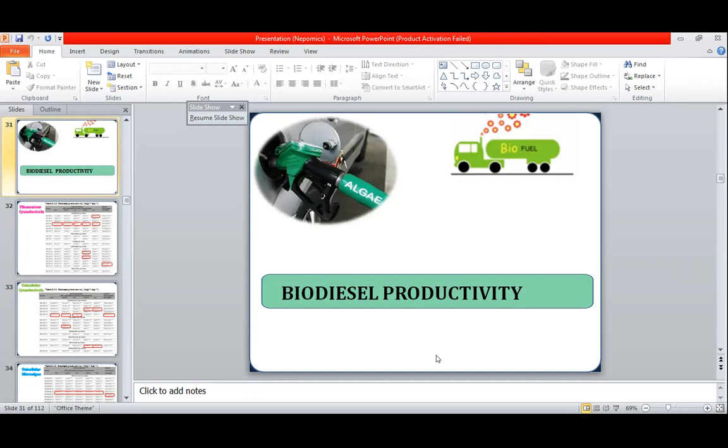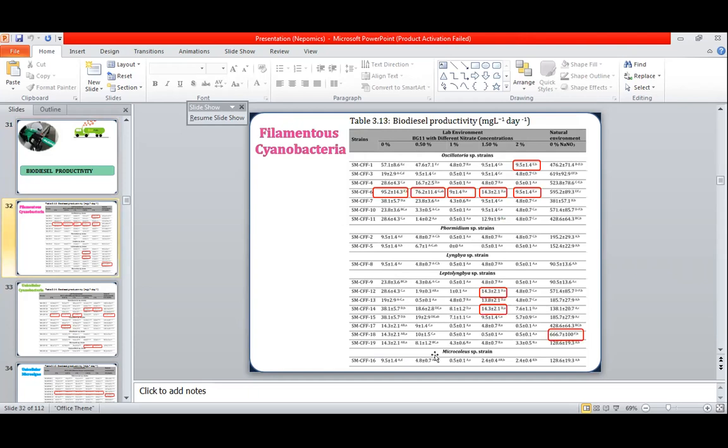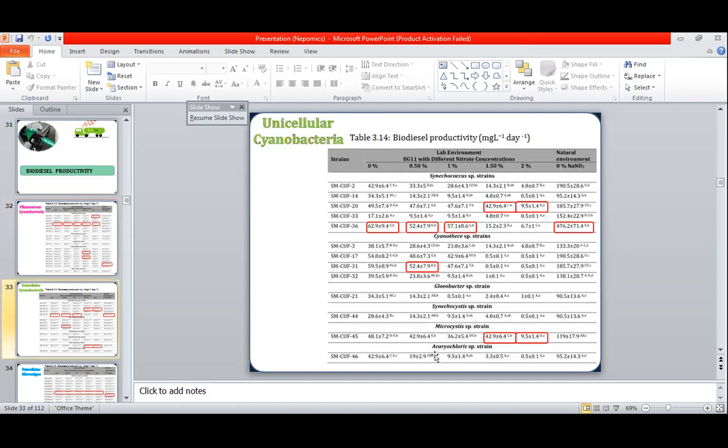Now come towards the biodiesel productivity. Biodiesel productivity was measured in mg per liter per day, and the highest values and highest amounts of biodiesel have been highlighted in these tables. You can see that maximum biodiesel productivity was obtained in the Oscillatoria strain and in the Leptolyngbya strains. With reference to the unicellular cyanobacteria, the highest biodiesel productivity was obtained, and the same different conditions were used for the sodium nitrate to observe how much biodiesel can be obtained from these microorganisms.